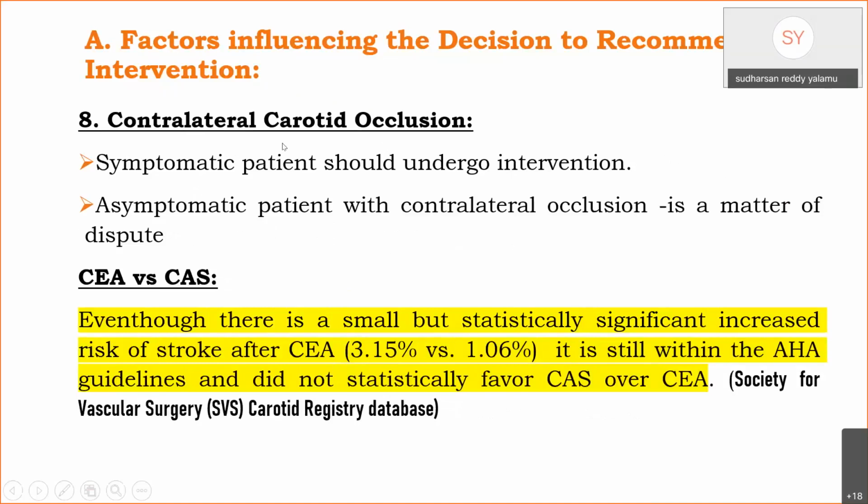Presence of contralateral carotid occlusion. Any symptomatic patient with contralateral carotid occlusion should undergo intervention. In asymptomatic patients with contralateral occlusion, it's a matter of dispute and there is not enough evidence at present to support any intervention. And with regard to intervention in symptomatic patients, even though there is a small but statistically significantly increased risk of stroke after endarterectomy, it is still within the American Heart Association guidelines and did not statistically favor stenting over endarterectomy.